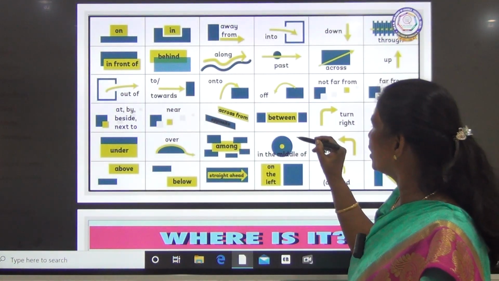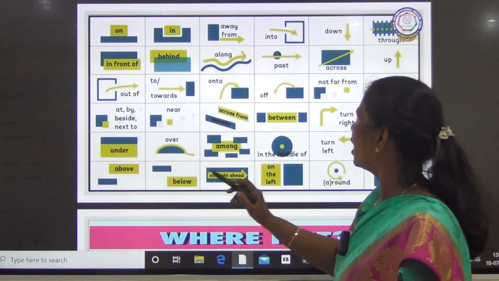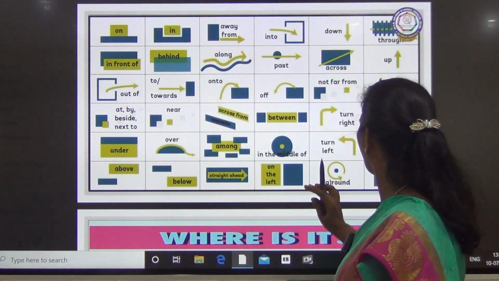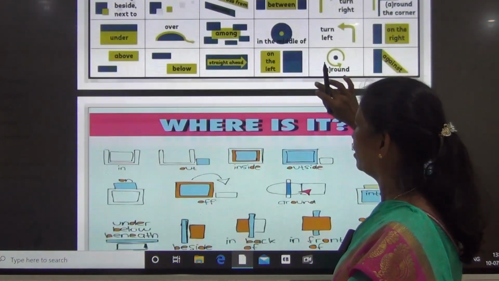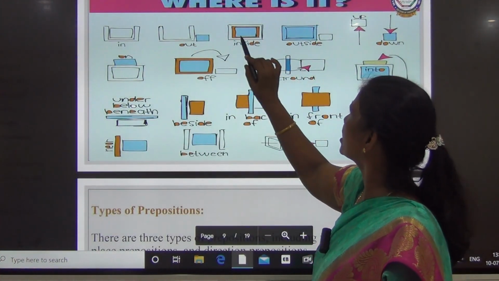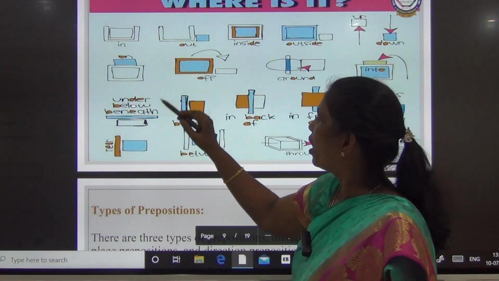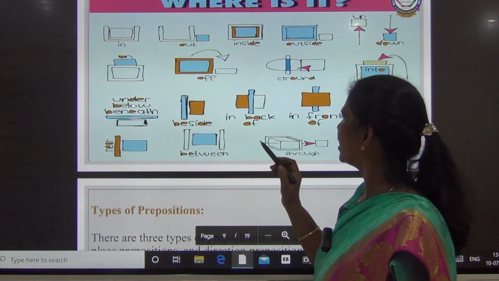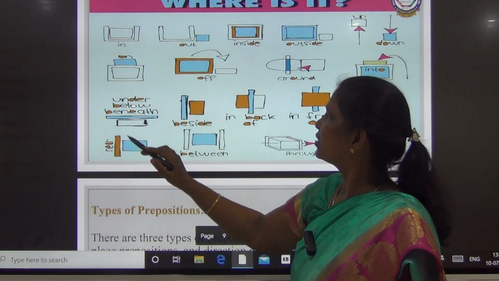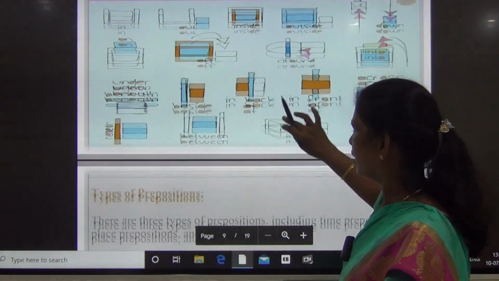In the middle of, in the middle, so many are there in the center. Turn left, turn right. Above means above, again below. Straight ahead, on the left, around, against. Okay, this also shows the movement. In, out, inside, outside, down, into, around, off, on, under, below, beneath, beside, in back, in front of, above, through, between, very near. So this all shows you the picture where the person is.